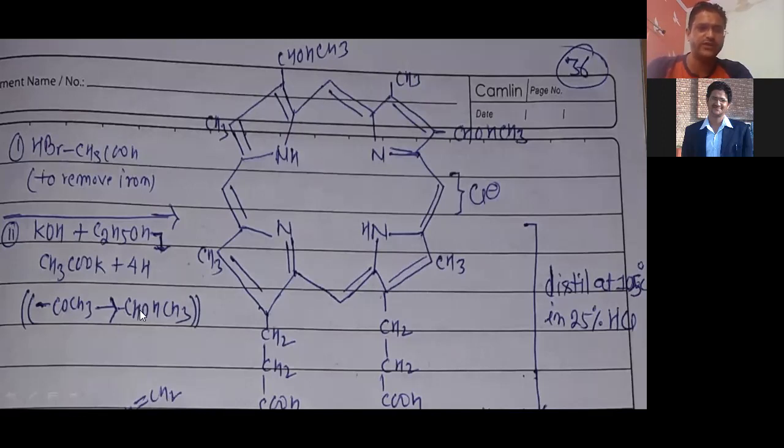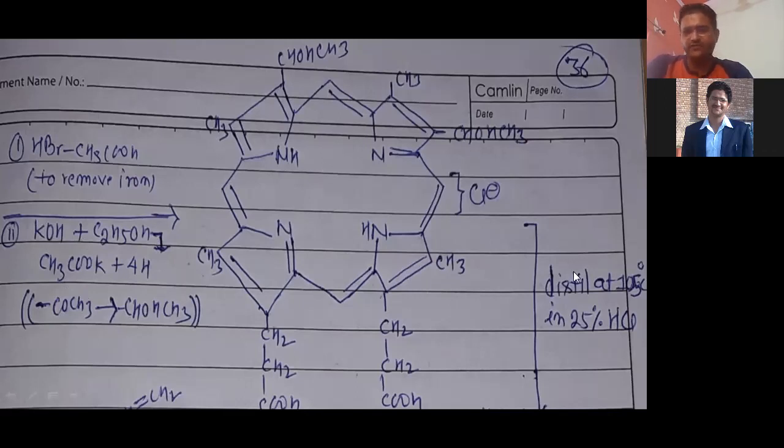Because here the carbonyl group is reduced into a secondary alcohol. So both carbonyl groups are reduced into secondary alcohol when reacting with potassium hydroxide and ethanol, right? So in presence of potassium hydroxide and ethanol, the carbonyl group which exists at the beta position is converted into secondary alcohol.